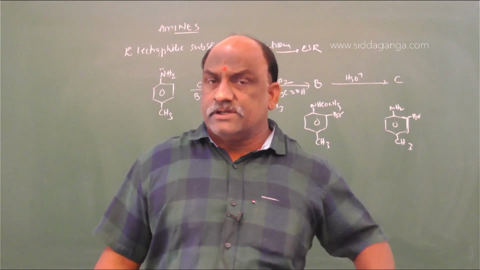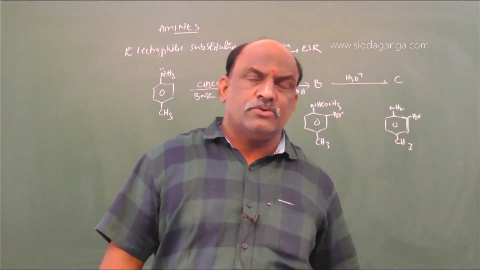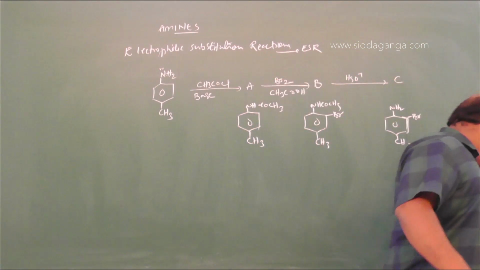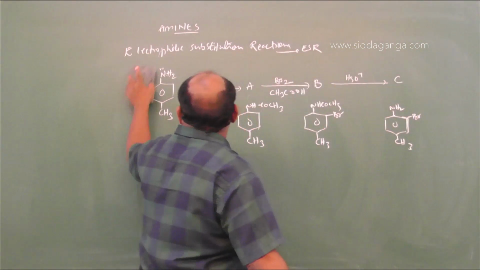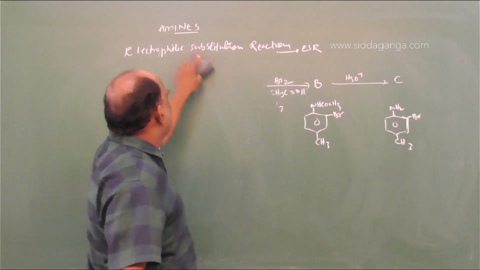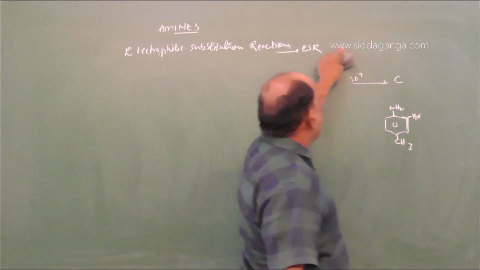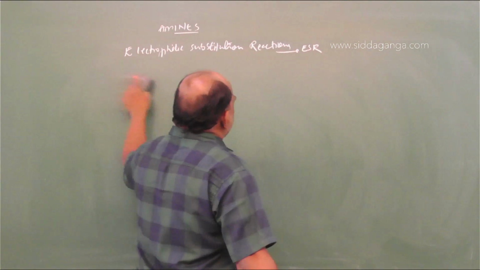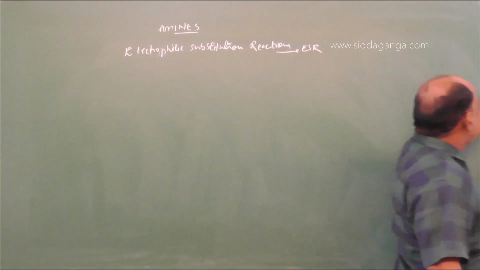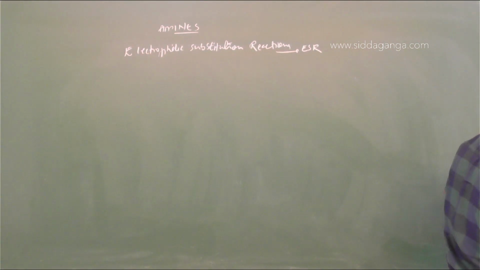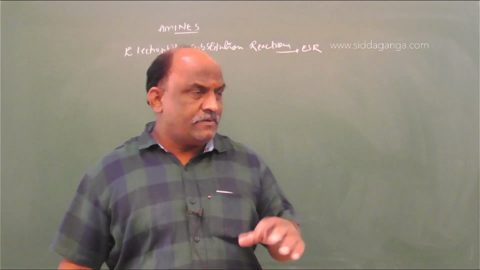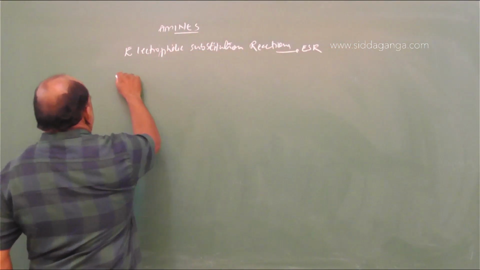So such type of conversions will be there. Once you go through your competitive material, it will be easy. And the next one is nitration. The second one is nitration. Only three reactions were there. After that, diazonium salts, which will be the end of this unit. Nitration is very, very important. This is the second one.